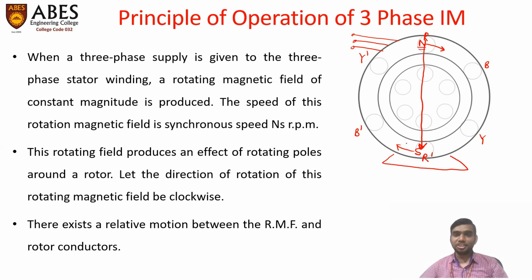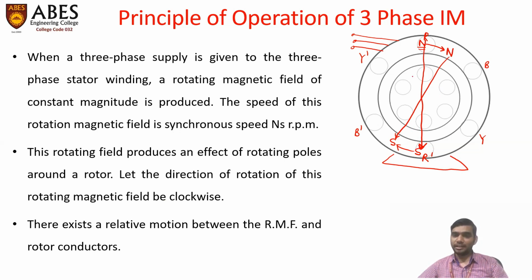So the direction of the magnetic field is changing. Let us say at the next instant, the north pole is at this location and the south pole at this location, so the direction of the magnetic field will be in this direction. This rotating magnetic field produces the effect of rotating poles around the rotor.